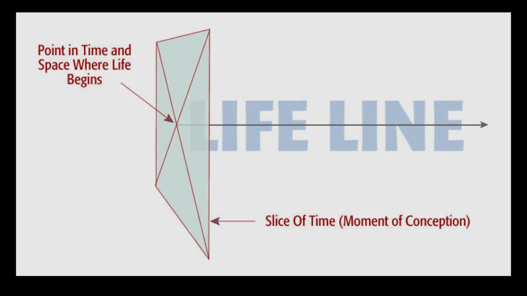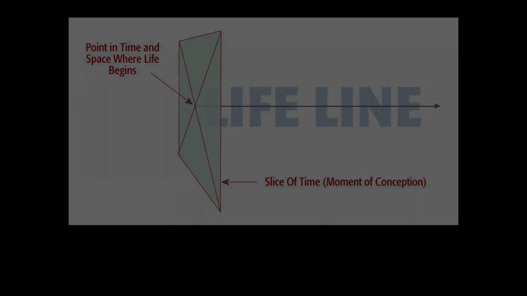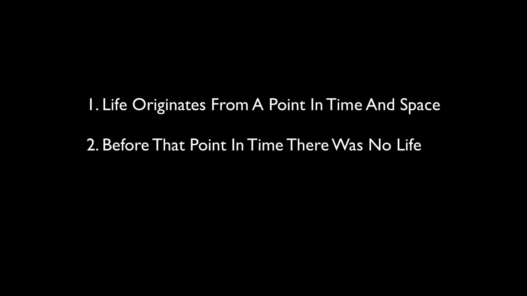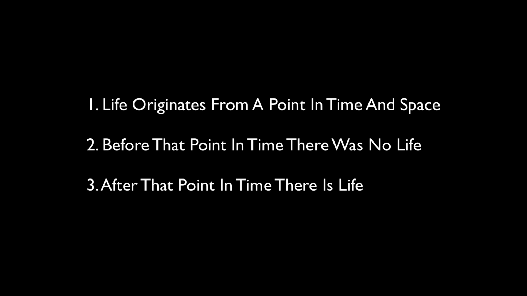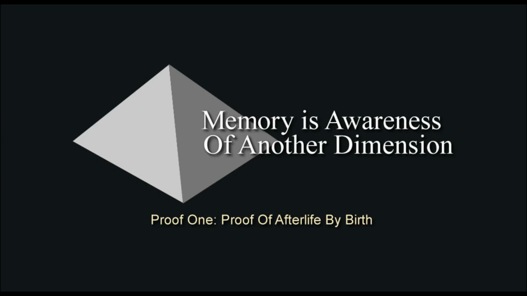This concludes Proof of Birth, Section 1. The important points are: 1. Life originates from a point in time and space. 2. Before that point in time there was no life. 3. After that point in time there is life. You may now proceed to Section 2.